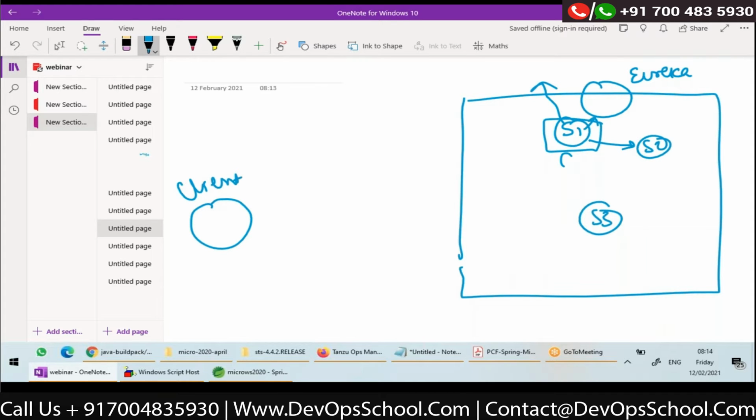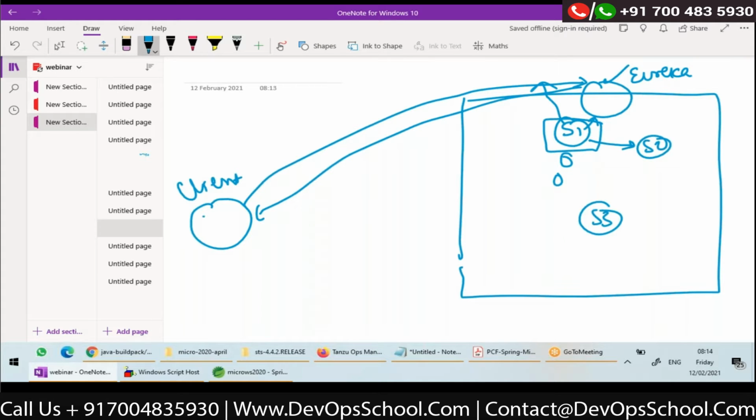For S1, there might be multiple instances registered with Eureka. Do you want the client to look up Eureka, get all the instances of S1, use client-side load balancing, and then hit one of the instances? Do you want the client application to do all this? No, right? The client should be abstracted from all this.